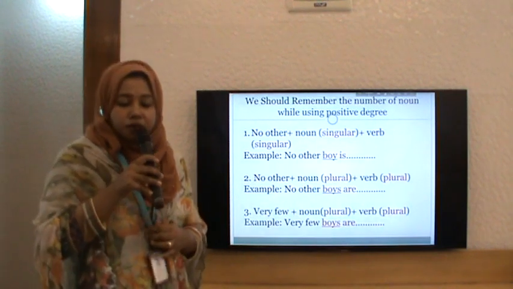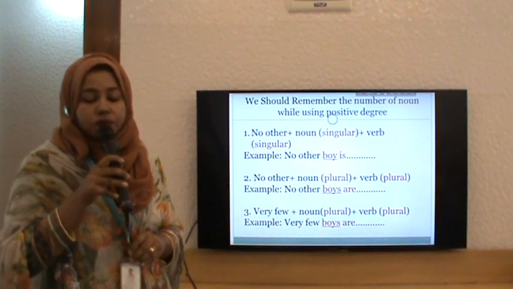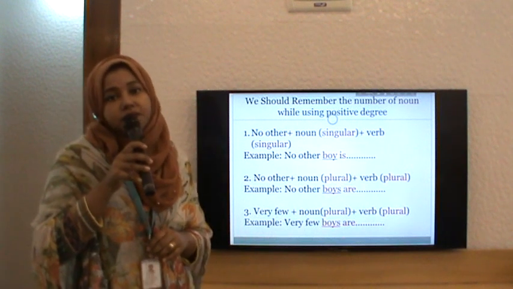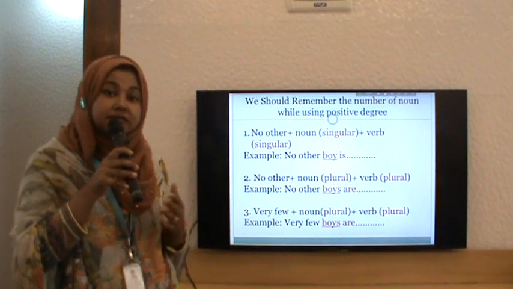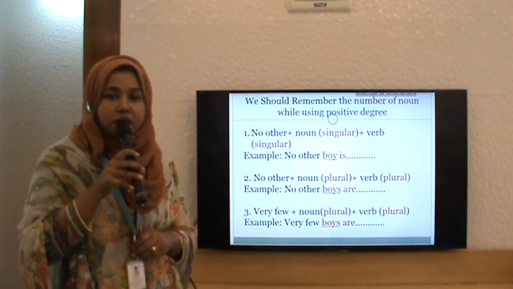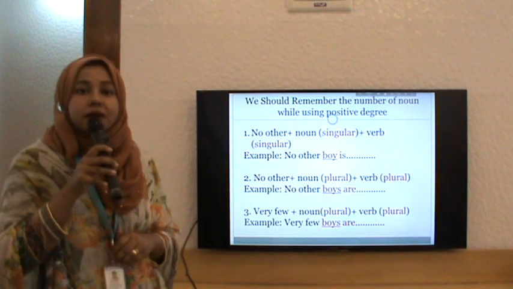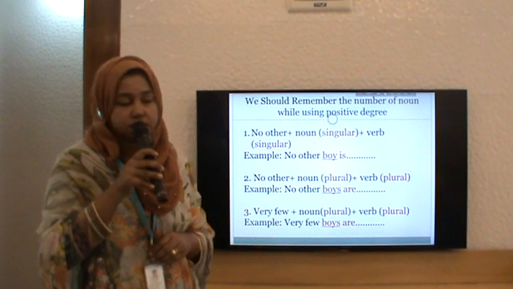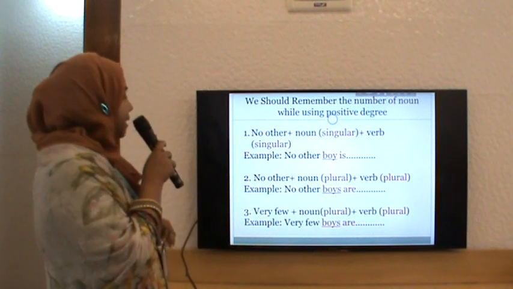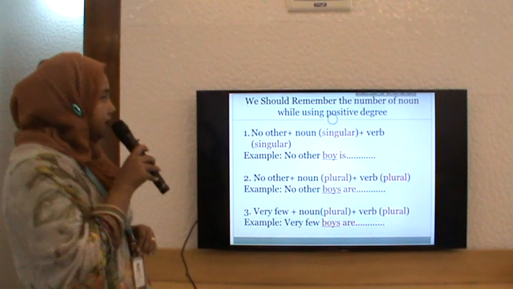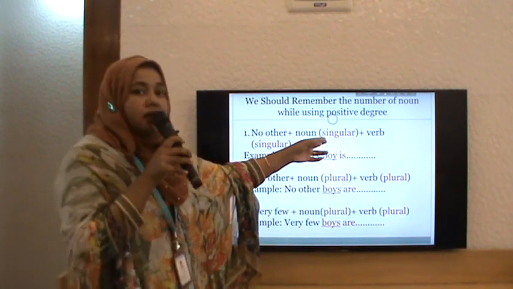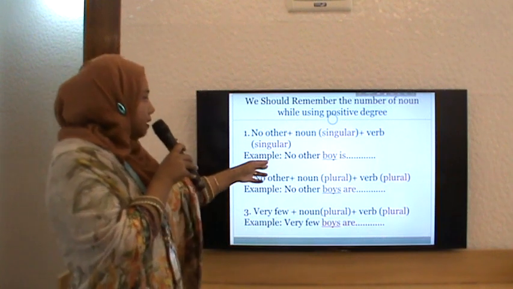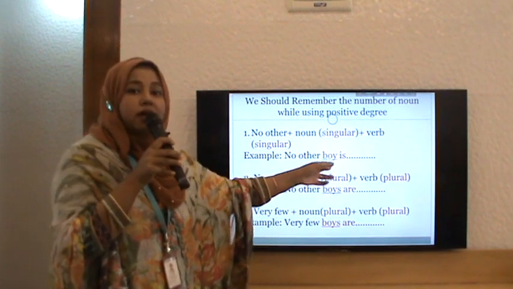It's very important. We should remember the number of noun while using positive degree. Why is it important? Later you will see why they are very much important. Because noun number will help you to check back whether your answer is correct or not. So number 1, when I start a sentence with no other, noun can be singular. Obviously, verb will be singular also. Let us see the example, no other boy is.